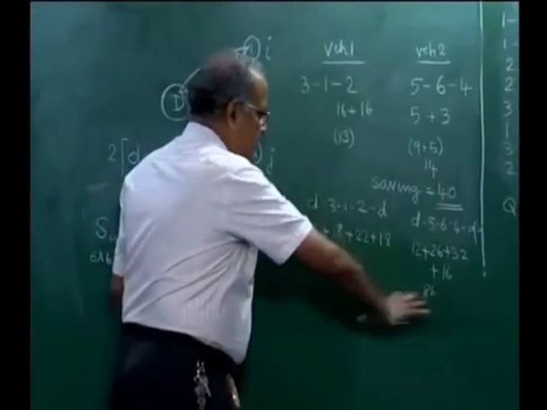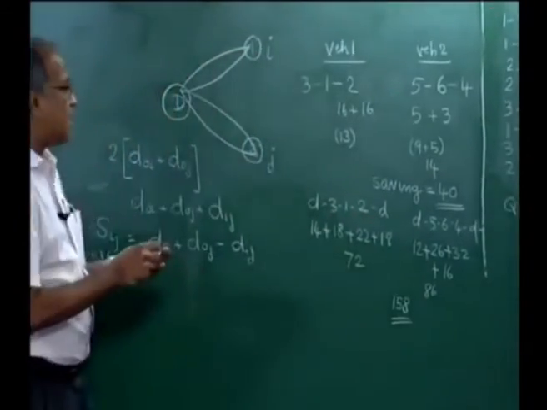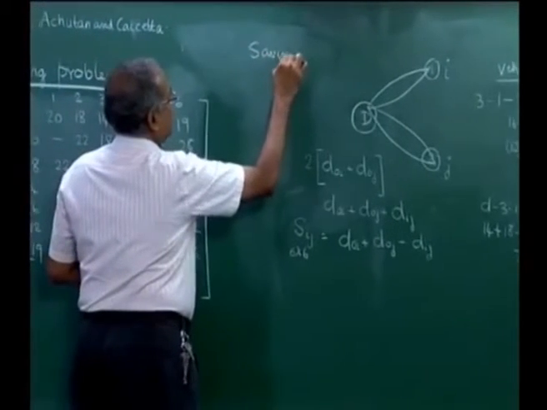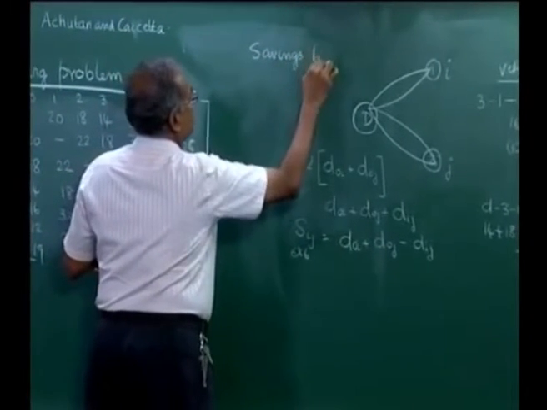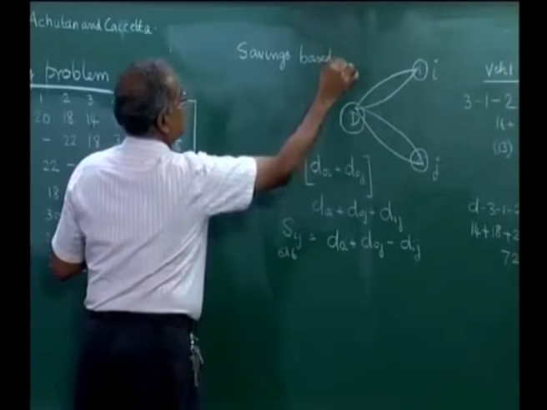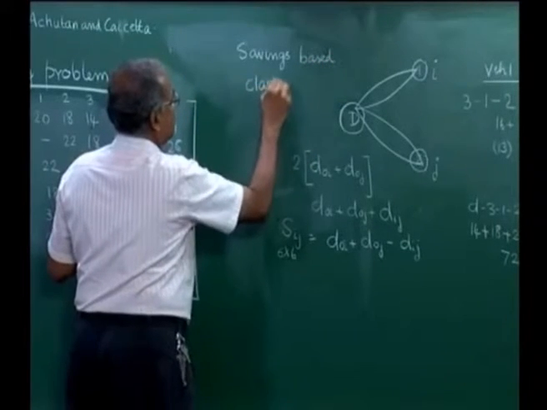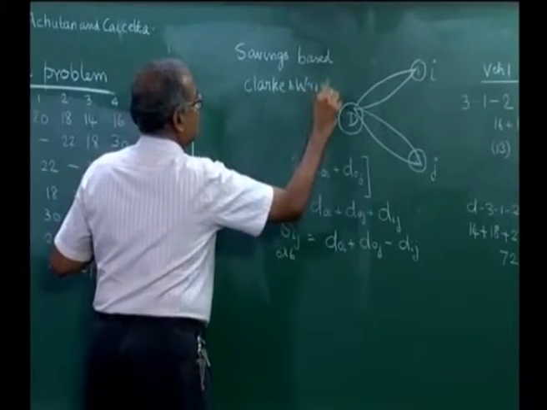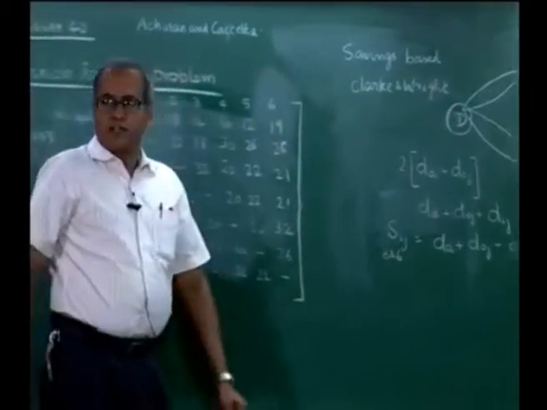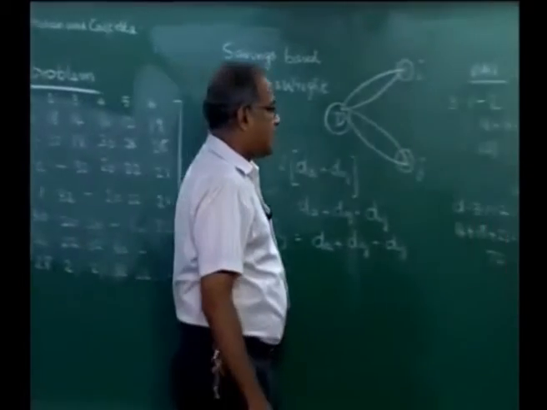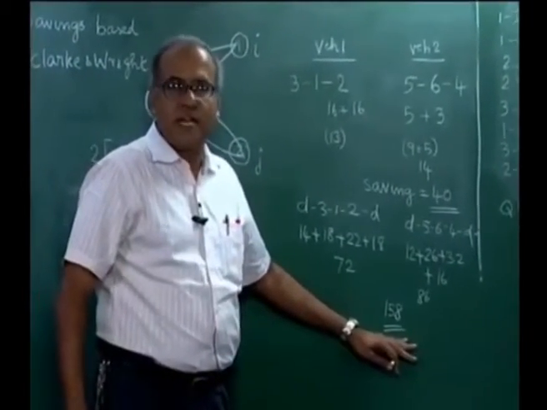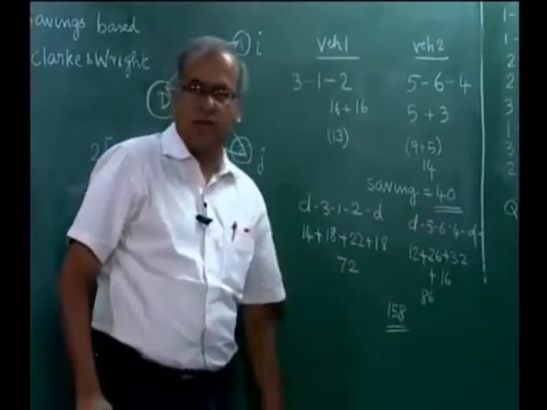Now if we do this through the Clark and Wright, this is called the savings based algorithm. For this particular example, Clark and Wright gives us a solution with distance of 158 and a saving of 40.